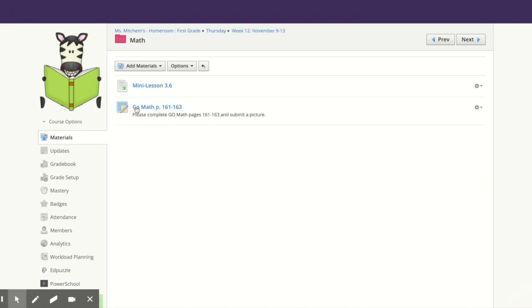I click the math folder, and again, it shows me everything I need to do. We're going to watch this mini lesson, and then after that, we're going to complete these pages 161 through 163, and then we're going to submit a picture. Again, you can submit one picture on any page you want as long as it's completed. So that's math for the day. Now we're going to get back out of it.